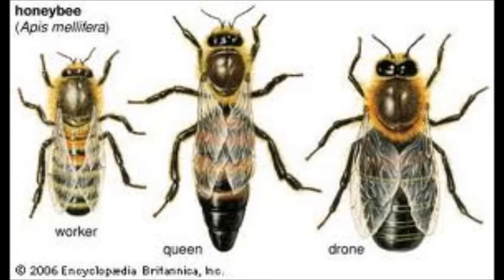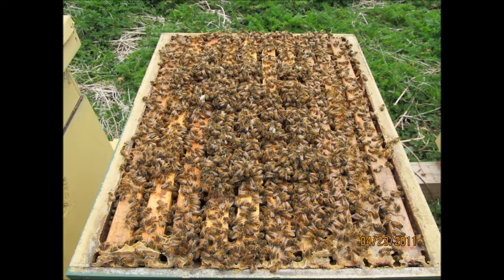The workers are the smallest in the colony and are sexually undeveloped females. Life expectancy is around a month, and they feed the queen and the larva, guard hive entrances, and keep the hive cool by flapping their wings. They also collect nectar that is used to make honey.